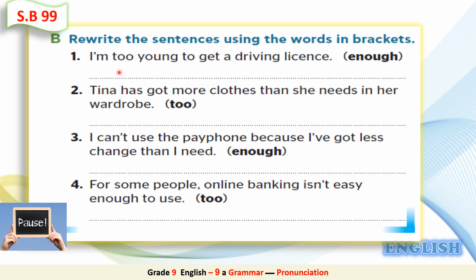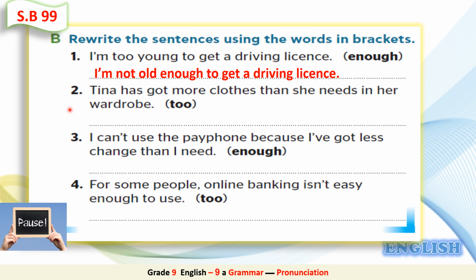Okay, let's do the first one. I am too young to get a driving license. So the speaker is too young. Maybe he is 10, 12 years old. We are going to rewrite this sentence using enough. What do you think the correct answer is? Excellent. It's I am not old enough to get a driving license, because here it has a negative meaning. If we want to use enough, we should use the opposite of this adjective. Young becomes old. And as he is too young, it becomes I am not old in the negative form.